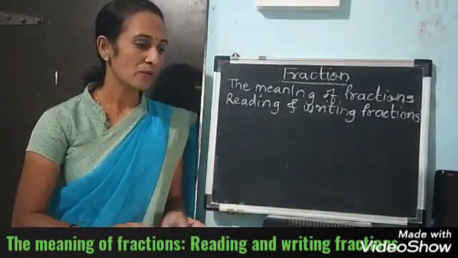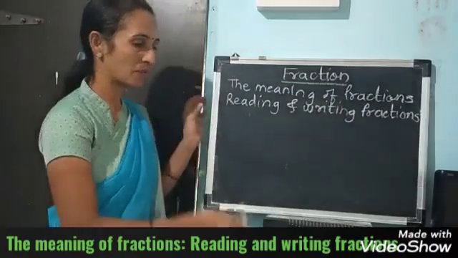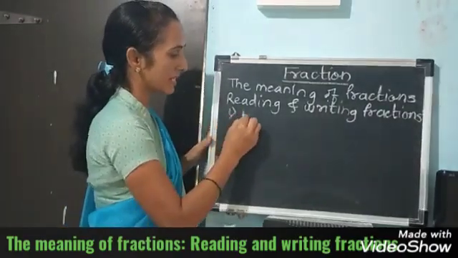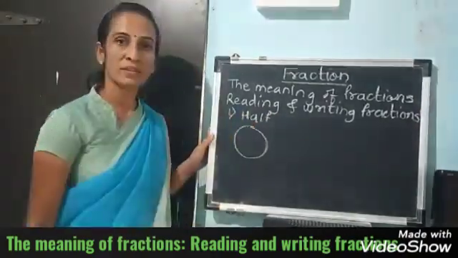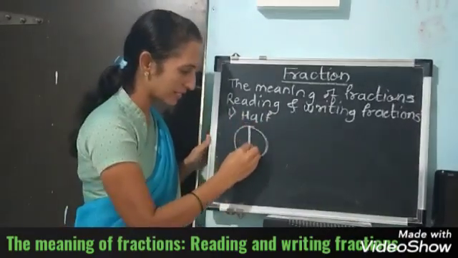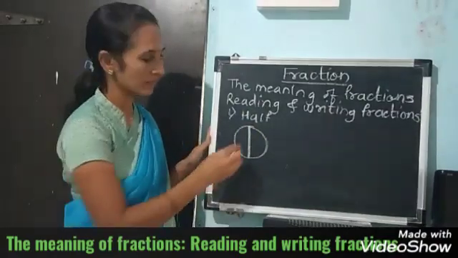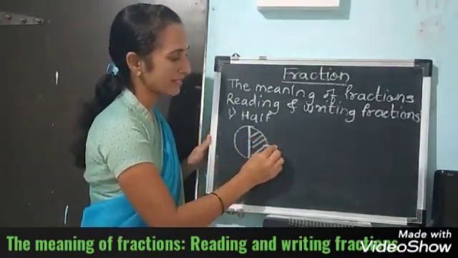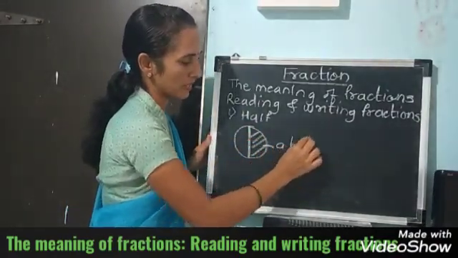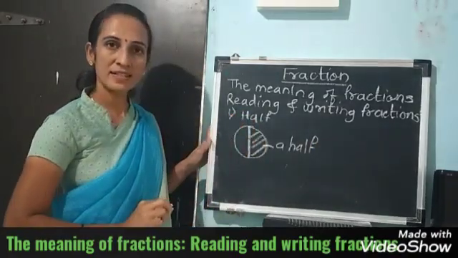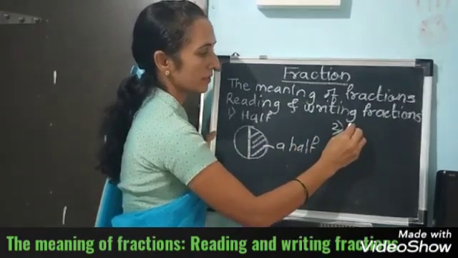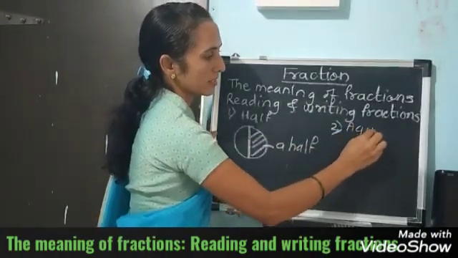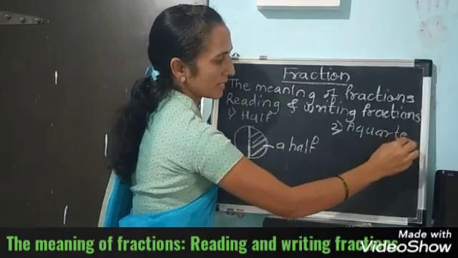Got it? Now, first we will see a half. Suppose there is one circle. I have cut it into 2 half parts. So one part is called a half. Now the second figure, a quarter. It is a quarter. I am going to explain.